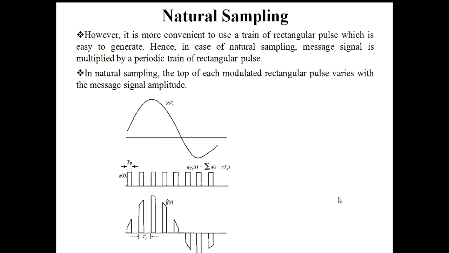In natural sampling, the message signal is multiplied by a periodic train of rectangular pulses. If g(t) is multiplied by q(t), which is a clock signal, the amplitude of this clock is varied in accordance with the amplitude of the original g(t) signal. This is also known as PAM, which can be explained later. So this one is the natural sampling.